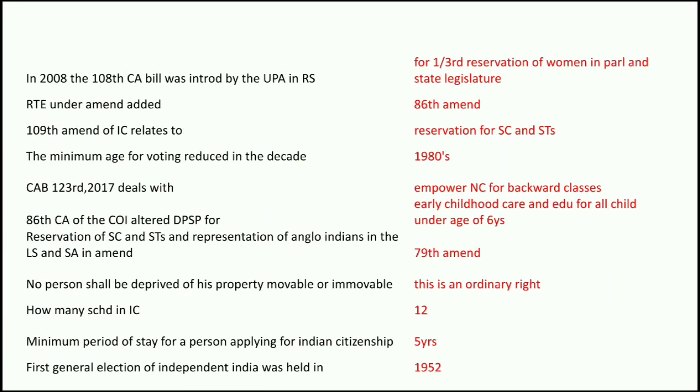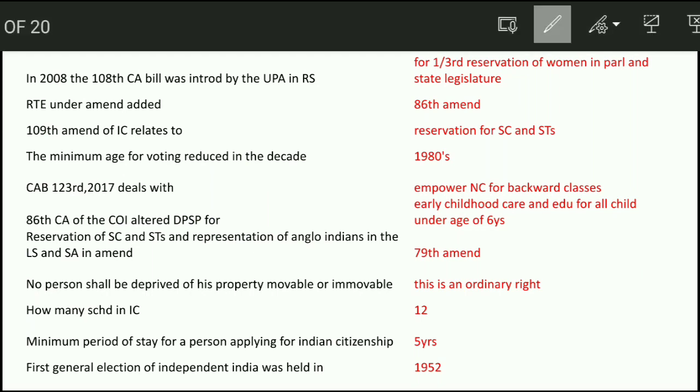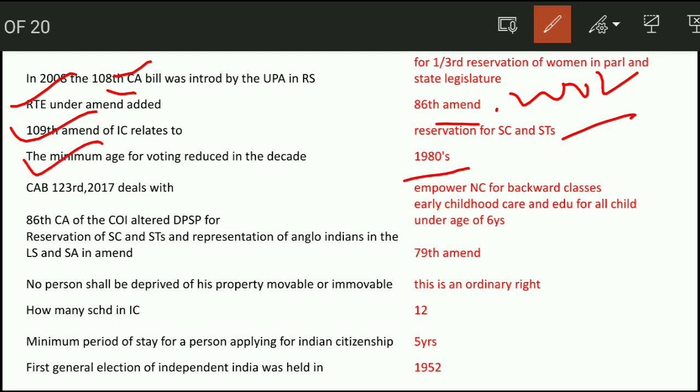Next question, in 2008, the 108th Constitution Amendment Bill was introduced by UPA in Rajya Sabha for 1/3 reservation of women in Parliament and State Legislature. So it was the 108th Constitutional Amendment Bill. Right to education is under the 86th Amendment 2002. 109th Amendment, reservation of SC and ST. The minimum age of voting was reduced in 1989.